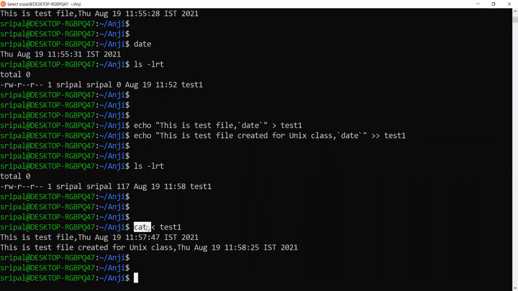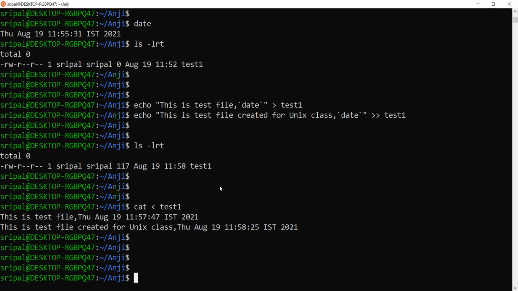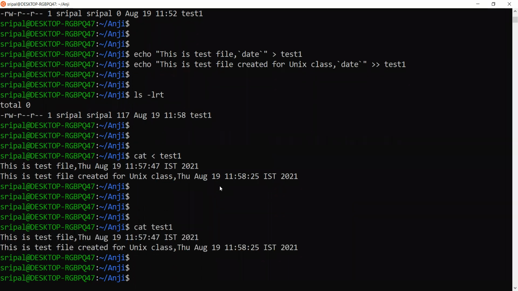Cat is for reading the content, and the less than symbol is for passing the contents of this file into this command. This is an advanced, bolder way of doing things, but even if you give test1, it will give the same thing. The advancement in this command has changed over time, but to show you how the output will be redirected, I use this command.